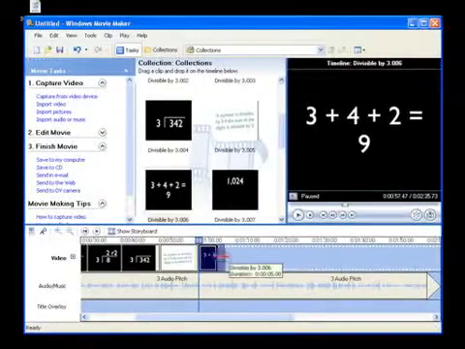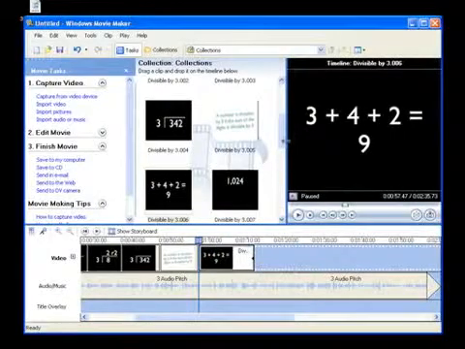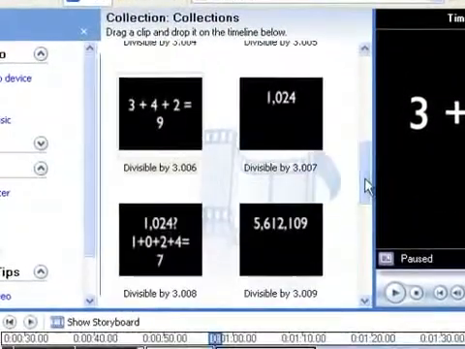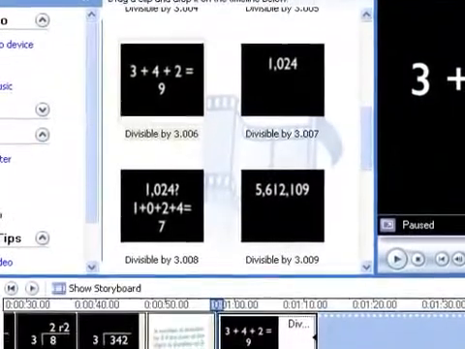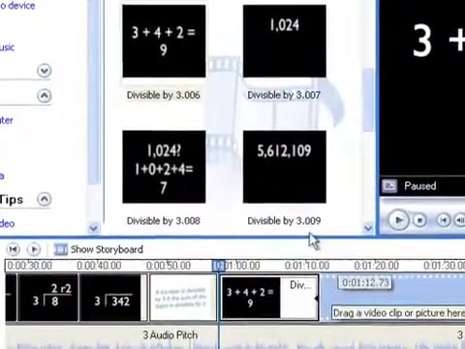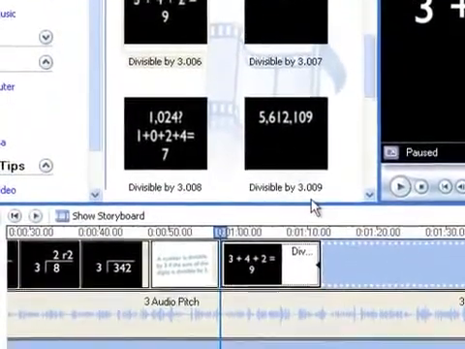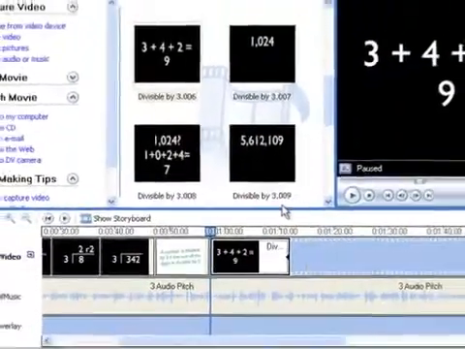And so I think you get the idea here now. It's just a matter of bringing in these PowerPoint slides that are now JPEGs into my timeline and matching it with my audio. I'm going to go ahead and finish this, and once it's done, I'll show you how I export it and convert it.